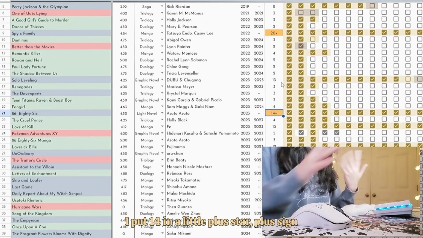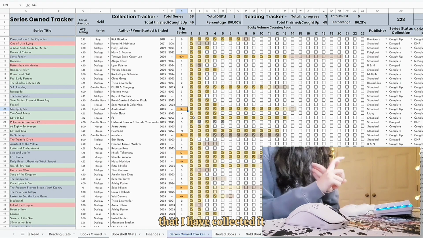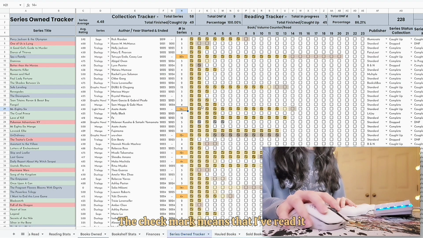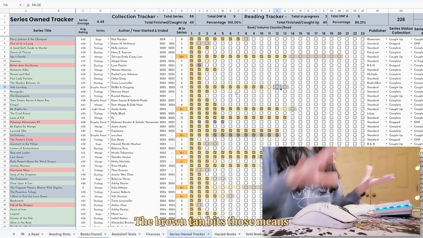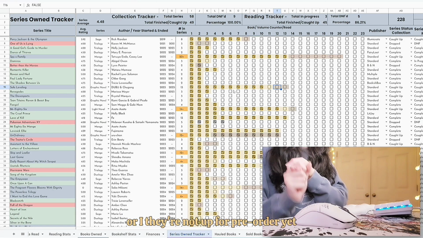If I don't know how many are in the series but there's at least 14 books, I put 14 and a little plus sign. The yellow means that I have collected it and it's in my possession, or I have at least pre-ordered it. The check mark means that I've read it. The brown tan bits, those mean that I know that there's books but I can't either purchase them or they're not up for pre-order yet.